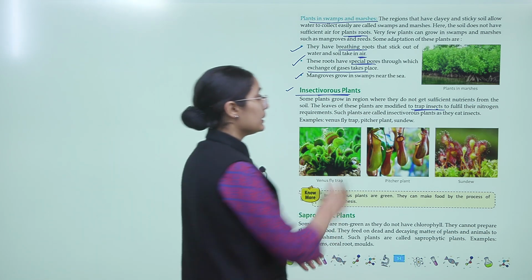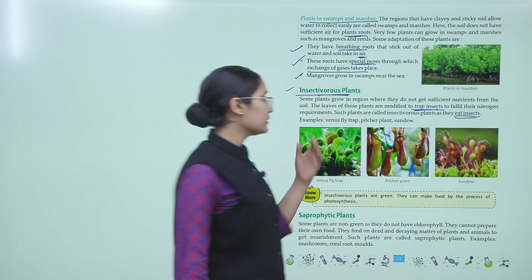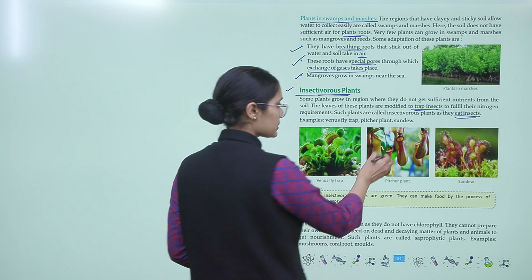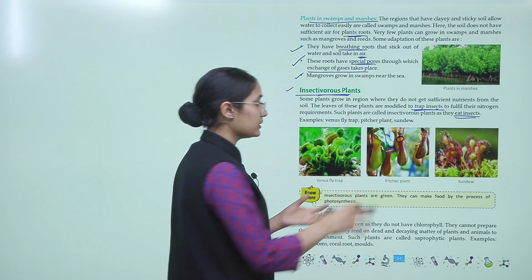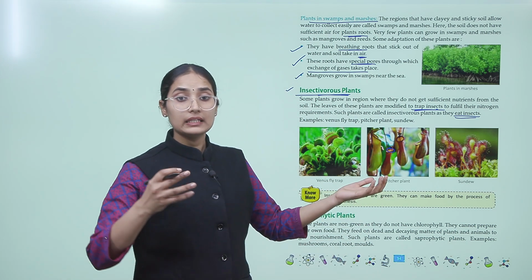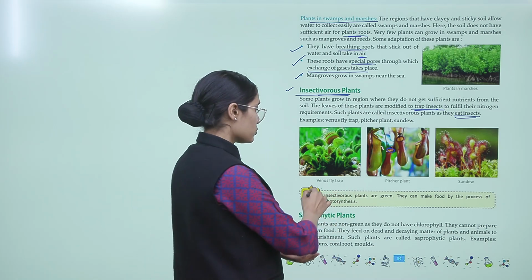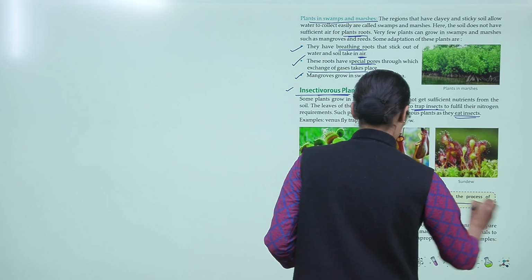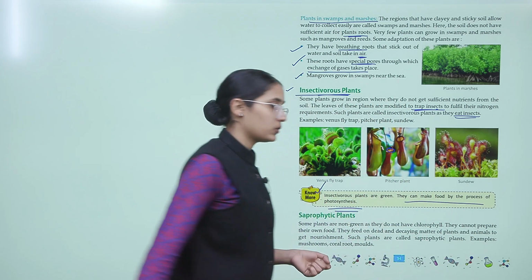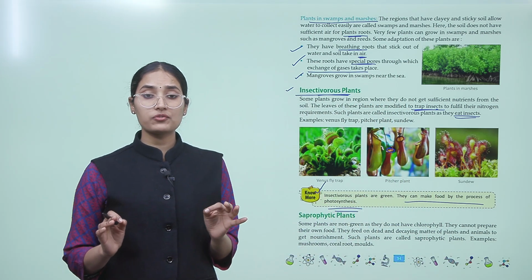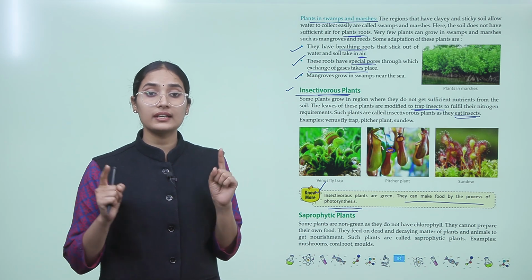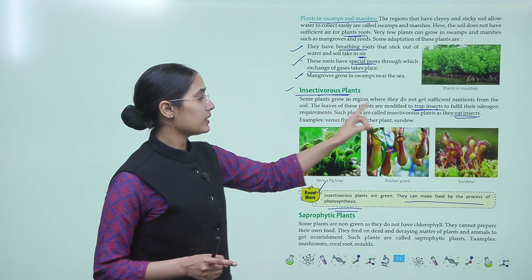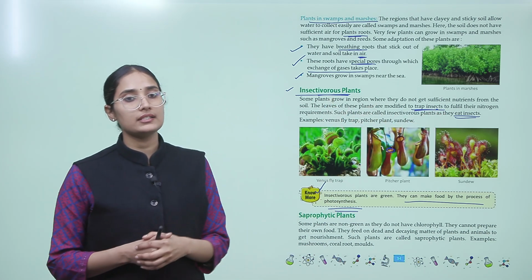So basically they are insect eaters. They eat insects, like the Venus flytrap, pitcher plants and sundew, right? Can you see this? This is the hole from where they eat the insect, right? Insectivorous plants are green, and they can make food by the process of photosynthesis, but the nutrients that they get through photosynthesis are not enough, and that's why they fulfill their nitrogen needs by eating insects.